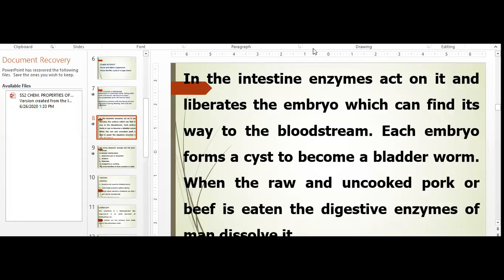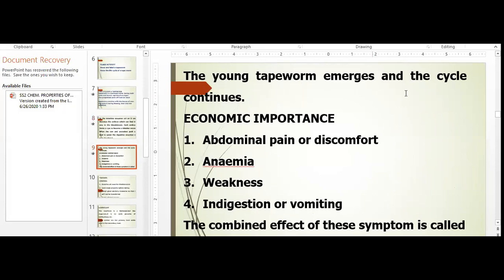Let's continue. Now, in the intestine, enzymes act on it and liberate the embryo. Now, the embryo becomes a bladder worm. If such cattle or pig is killed, the bladder worm is usually seen inside pork meat or cattle, that's beef. Now, when you eat uncooked pork or beef, the digestive system of man dissolves it, and that bladder worm becomes a matured tapeworm, and the young tapeworm emerges inside the body of a man, and then the cycle continues.